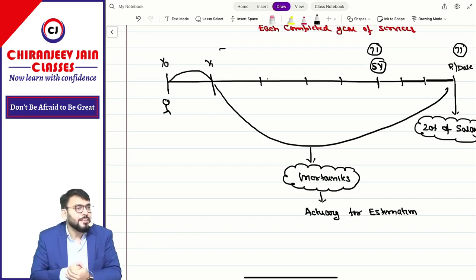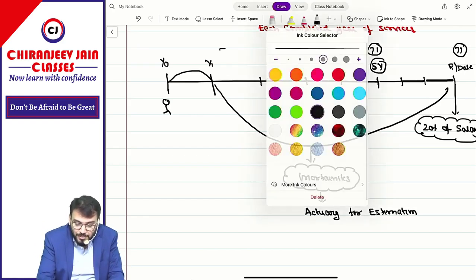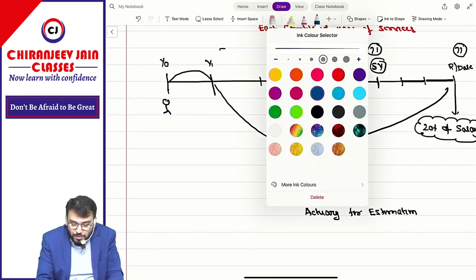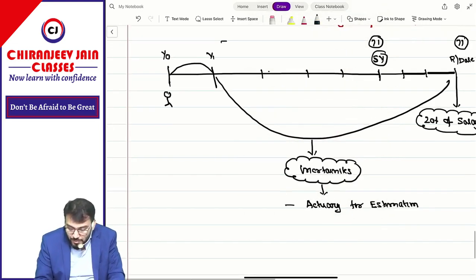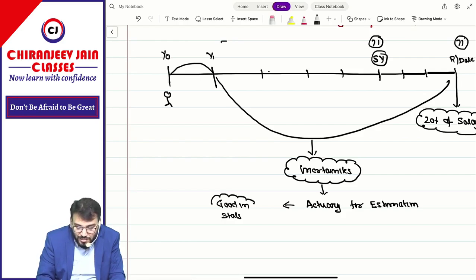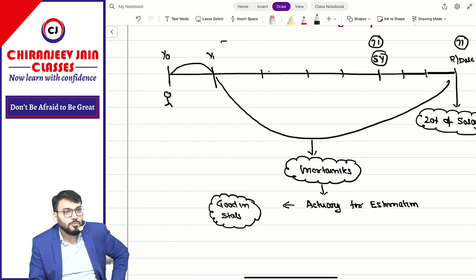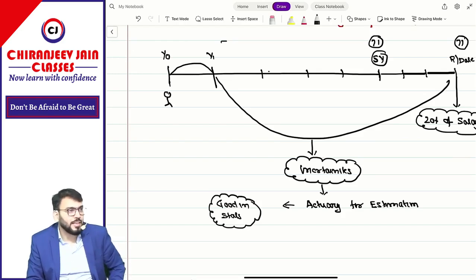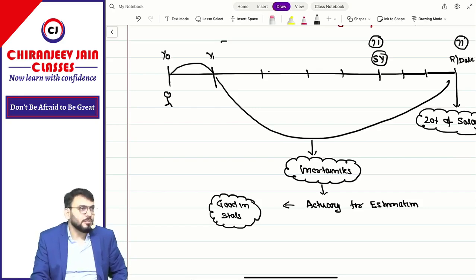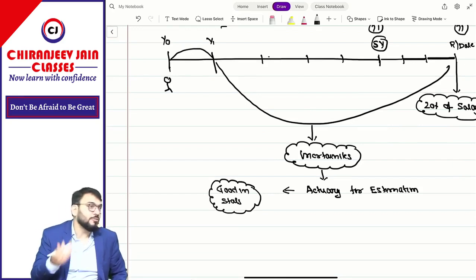But what is this? I need to explain it to you now. What will the actuary do? Who is this actuary? Actuaries are experts who are good in mathematics. Mathematics means statistics. Correct? So they are good in stats. Anyone here who loves mathematics? No one likes it. Not every CA will like it. But there are some students who might like mathematics, because I was very good in mathematics.